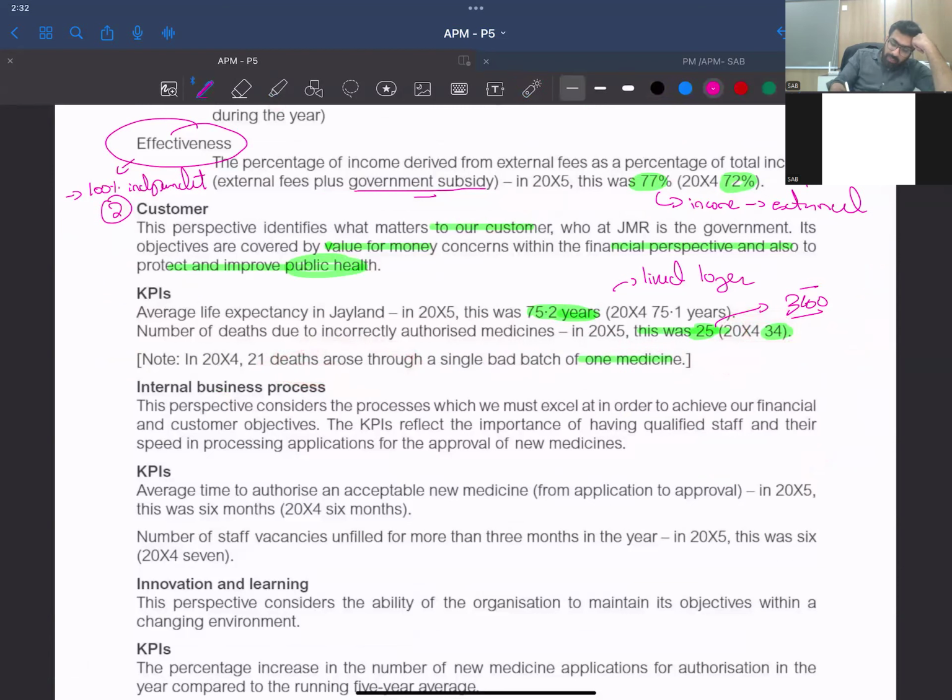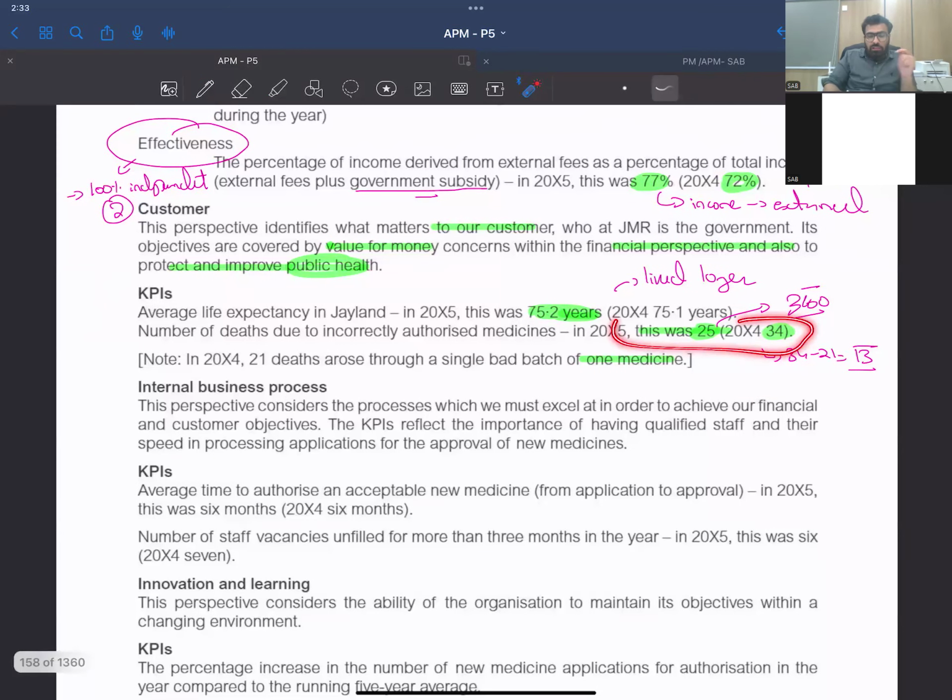So if that had been eliminated, what would happen? 34 minus 21, that's 13. So I believe that last year, if that one bad batch of medicine hadn't arrived, the issue would only be with 13 people who died due to wrong medicine. But this year, it's 25. So a complete overturn of the KPI.